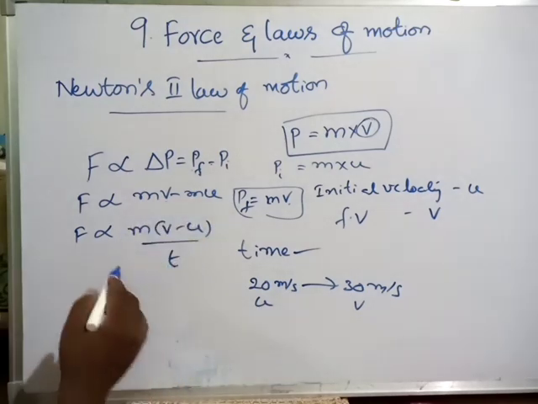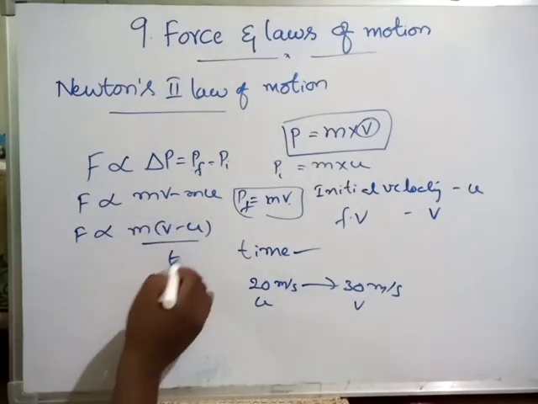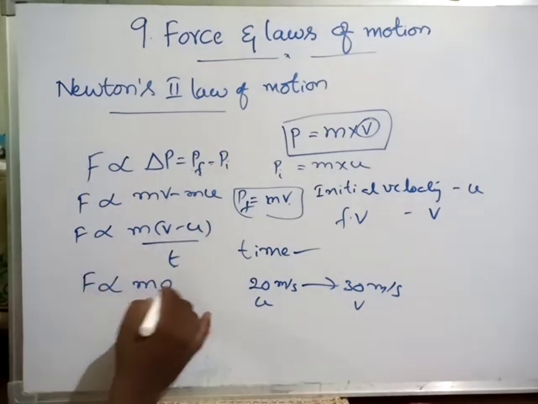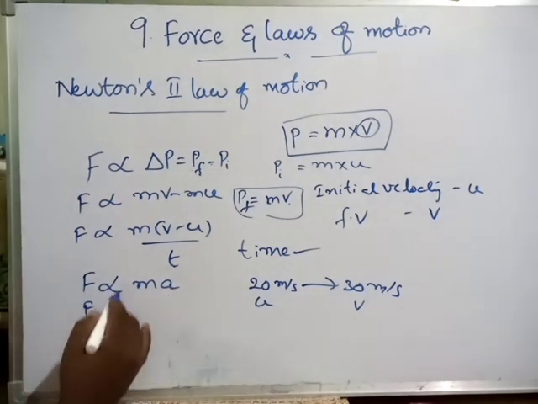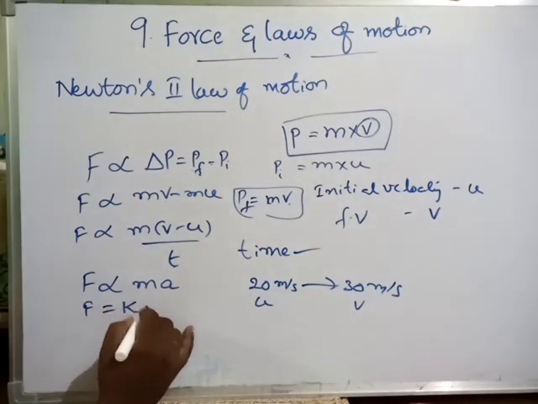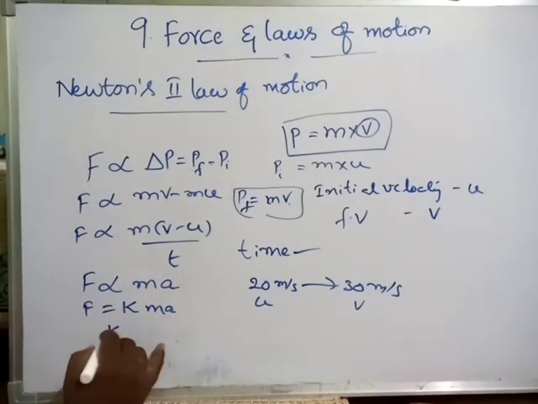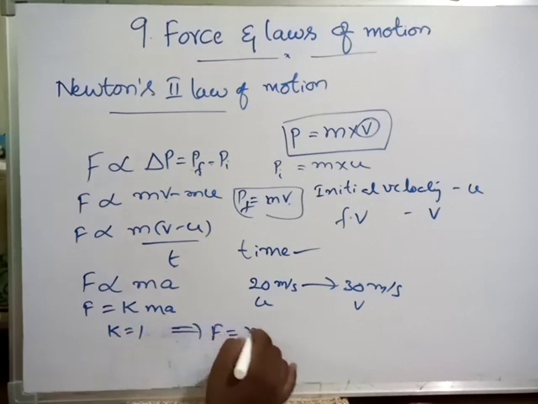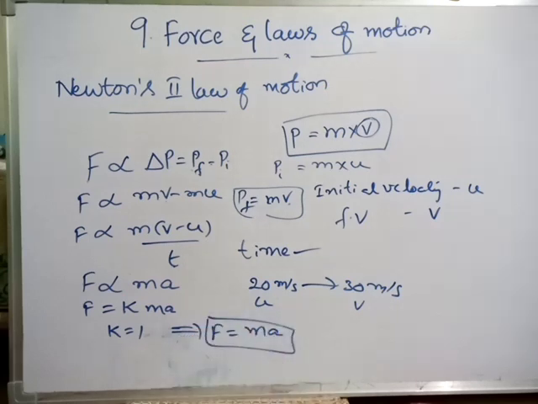So we know (v minus u) by t is called acceleration. F is proportional to mass into acceleration. If you multiply with a certain constant, then it becomes equal to kma. If k is equal to 1, then it becomes F equal to ma. This is Newton's second law of motion. The F equal to ma relation gives Newton's second law of motion. This is a very important relation. Once you have to refer to it in the textbook.